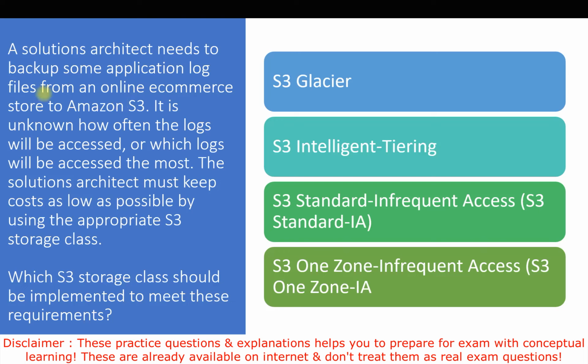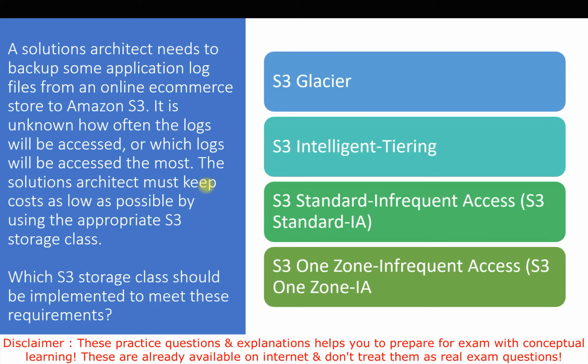In this question we don't know how frequently we are going to access the data. It is mentioned in the question that it is unknown how often the logs will be accessed. So we can't go for this option because it will be expensive. Next is S3 Intelligent-Tiering. This seems correct to me because it is a tiering storage designed to optimize cost by automatically moving data to the most cost effective access tier without performance issues or operational overhead.